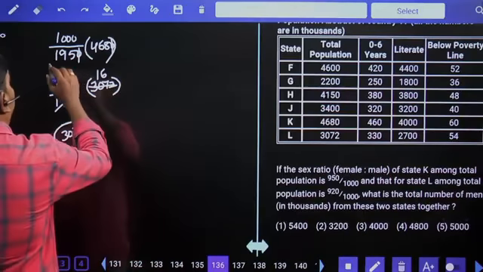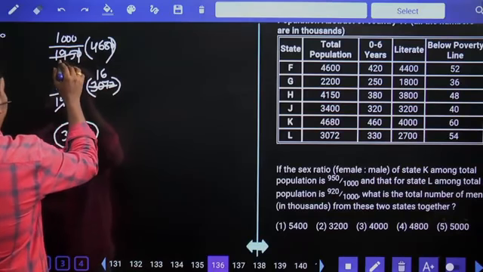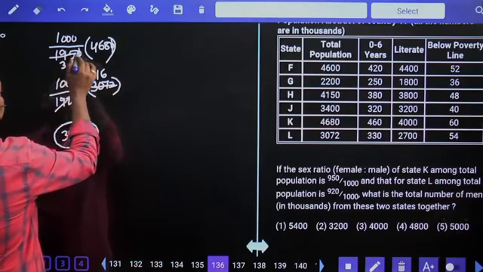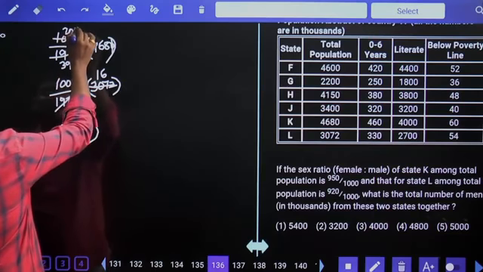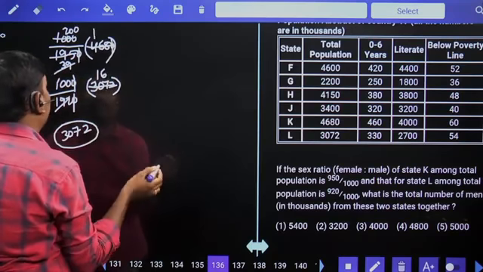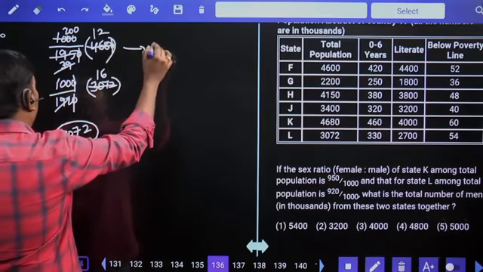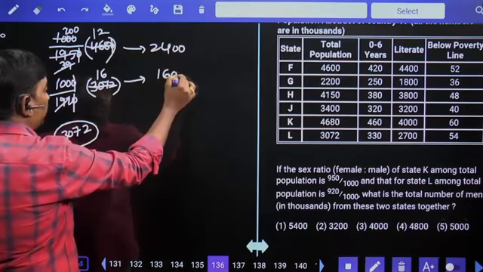Then 1950, means 5 twos are 10, 5 threes are 15, remaining 45, 5 nines are 45, 200 times. 39 ones are 39, remaining 78 means 2 times. 2400, this one 1600. Total number of men is 4000.